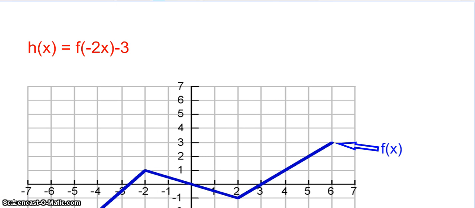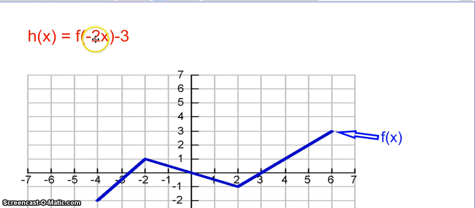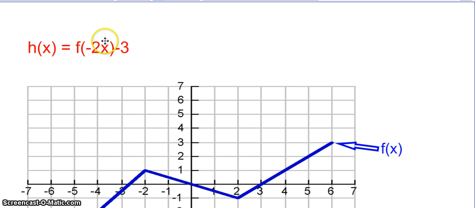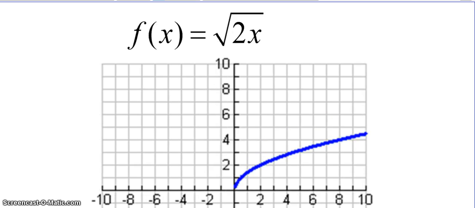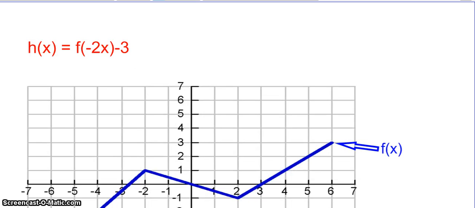Okay, last example. So now, look at the descriptions of the changes that you wrote before. And now try to figure out how is this function going to change. Also, I'll give you a hint. So this f of negative 2x, that is the same type of transformation as what we had here. So if you understood this transformation, that is how the negative 2 is affecting this f of x function. The minus 3 is the same as the transformation here. It was minus 2, but still same idea. So if you understood that transformation, that's what you are going to apply in this case.